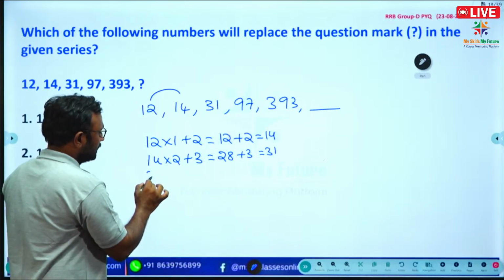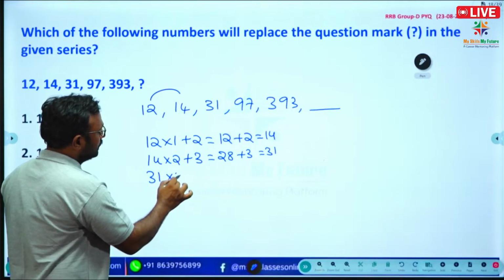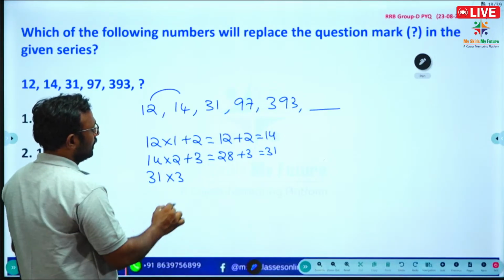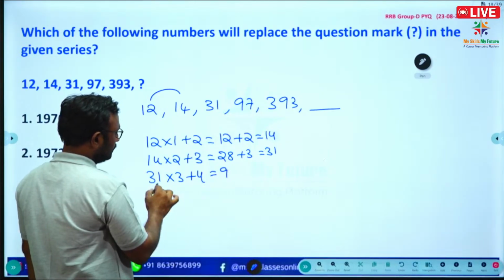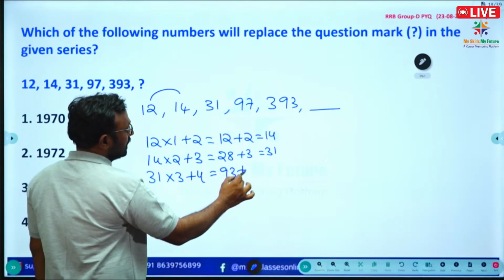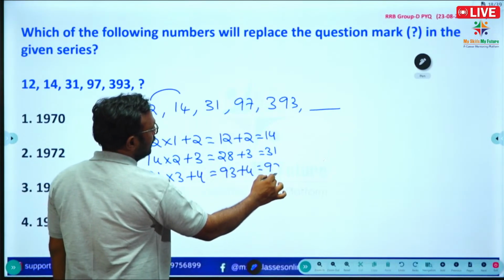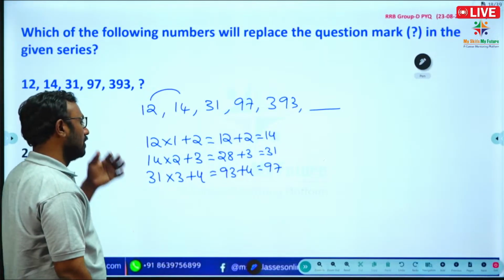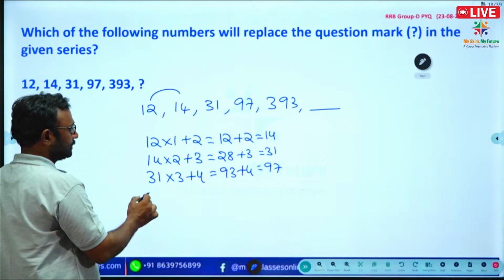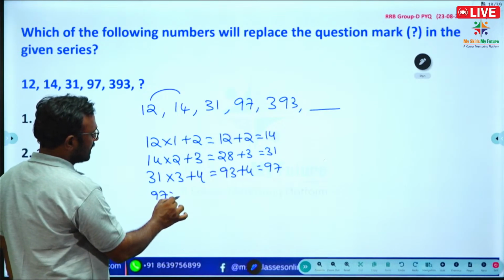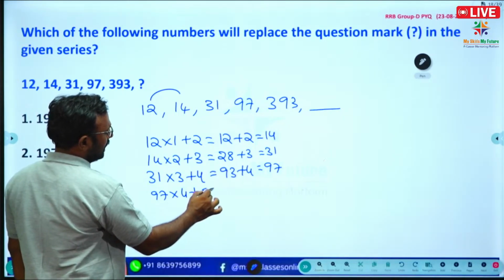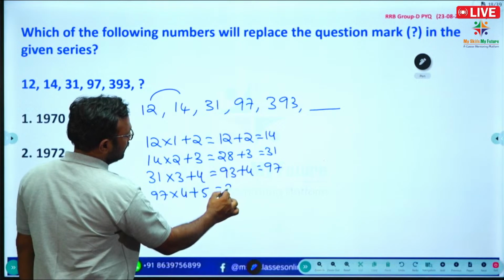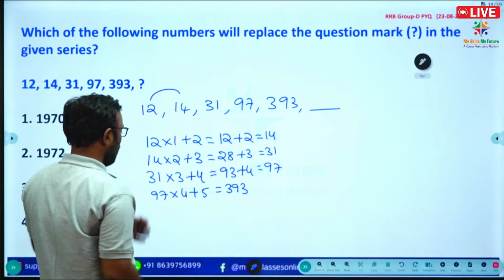Next, 31 into 3 is 93, plus 4, we get 97. Next, 97 into 4 plus 5. 100 into 4 is 400, minus 12 gives 388, plus 5, we get 393.